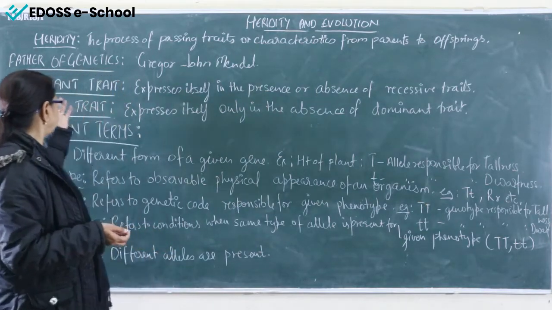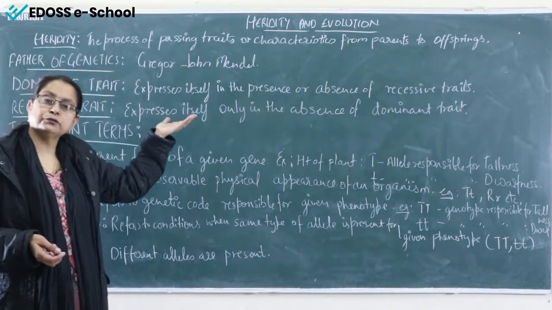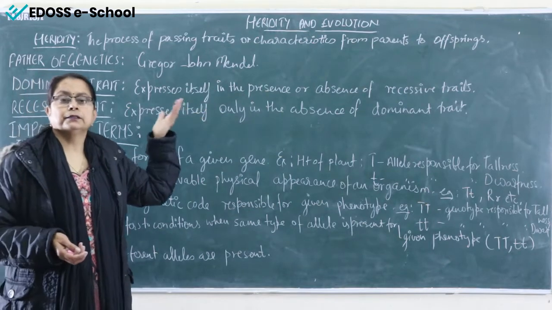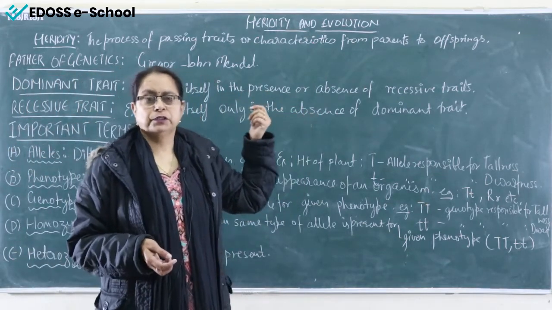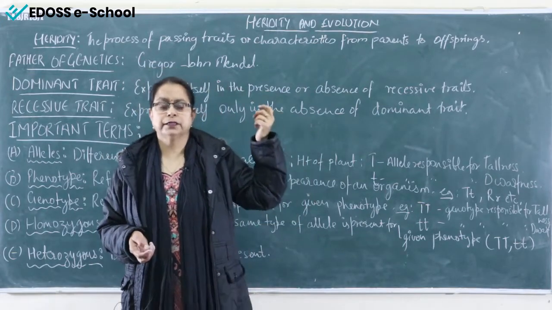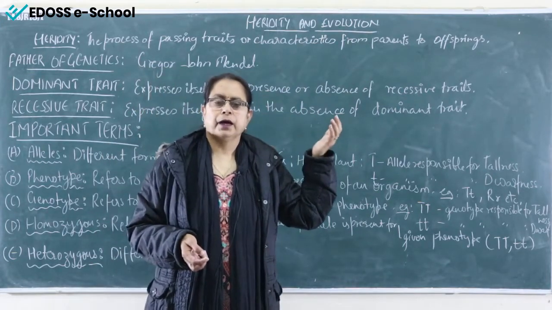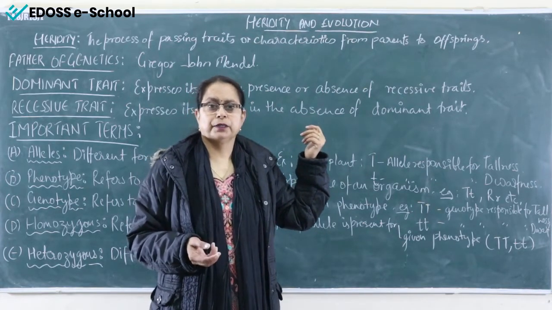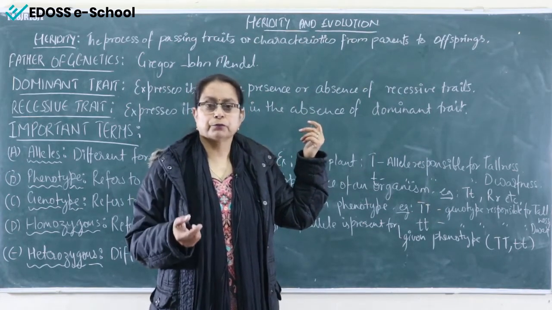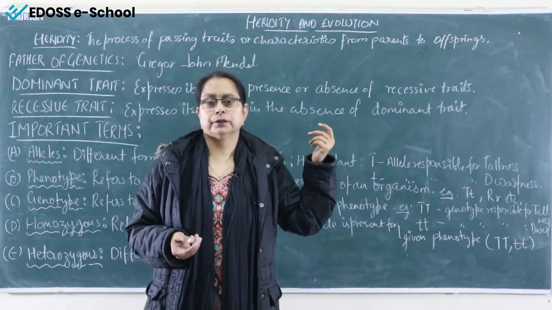Now after heredity, who is known as the father of genetics? This also we have discussed. Gregor John Mendel, the Austrian monk, is known to be the father of genetics because he was the first person who gave a theory regarding heredity, and he was also responsible for bringing the mathematical portion of probability into the biology subject.